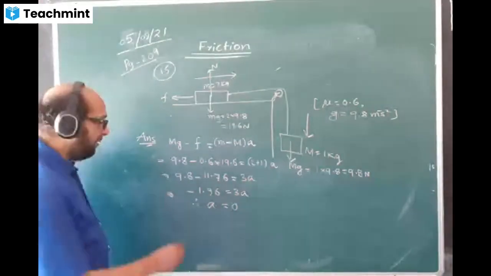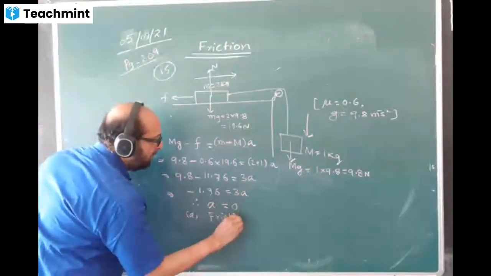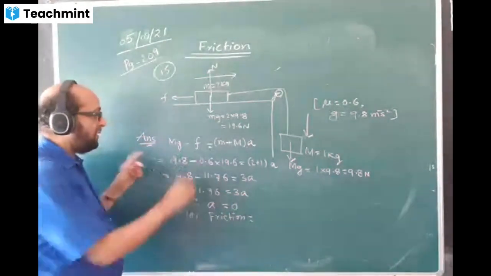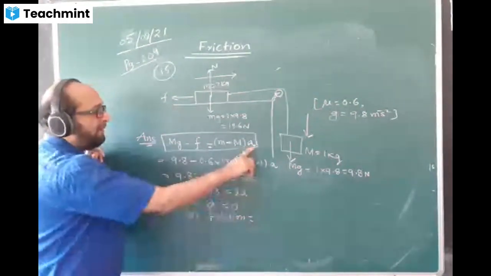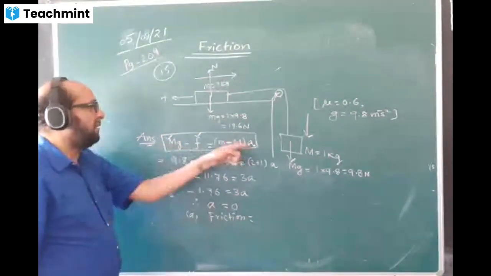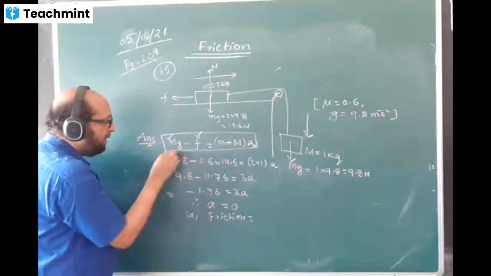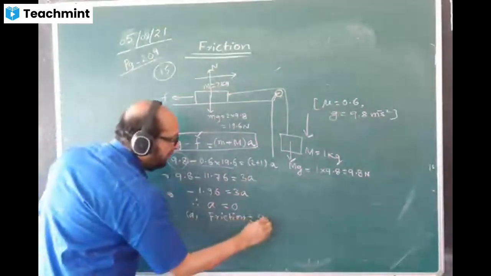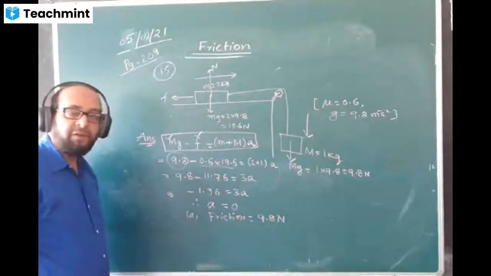How much is the friction now? Tell me, we'll answer the first part. What is the value of friction? 9.8. Yes. To check the value of friction, you come back to the first line, this equation. a must come 0. To have a value 0, this quantity must be equal. Then only the answer will come 0. That means the friction value will be equal to this value, 9.8, and this side friction value must be equal. Then only the a value will come 0. Right answer, 9.8 Newton. This is the value of friction.